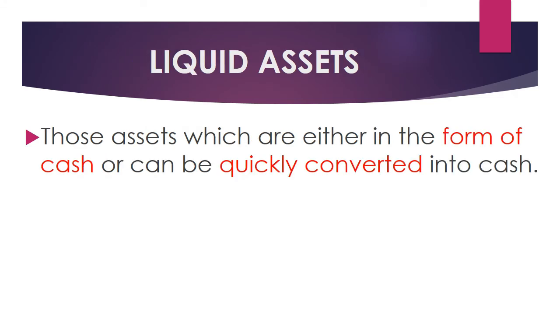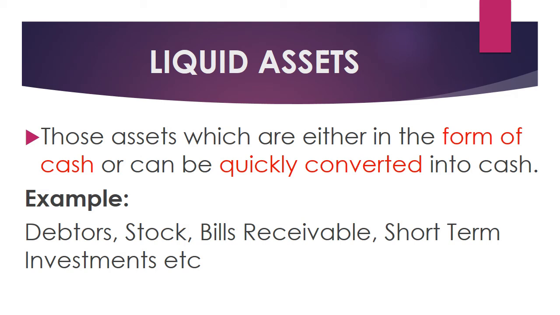Next is liquid assets. So what is a liquid asset? Those assets which are either in the form of cash or can be quickly converted into cash, right? Without any hindrance, immediately you can make it into cash. Such assets are called liquid assets. So example, debtors, stock, bills receivable, short-term investments. These you can just consider as cash. It's easily converted into cash. Hence they are called liquid.